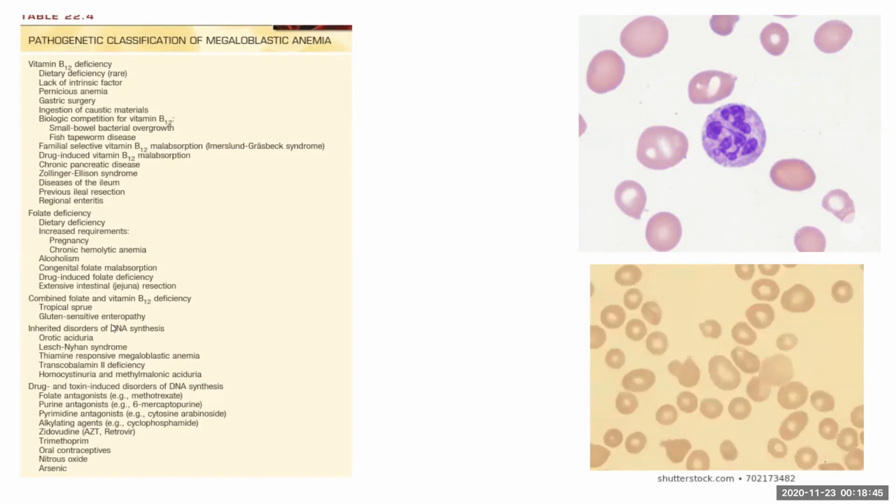Other rare inherited causes include orotic aciduria, which is a defect in pyrimidine synthesis, Lesch-Nyhan syndrome, and thiamine responsive megaloblastic anemia, which is a defect in thiamine transporter protein. So if you give thiamine, this megaloblastic anemia will resolve. Transcobalamin 2 deficiency and homocystinuria and methylmalonic aciduria can also occur.